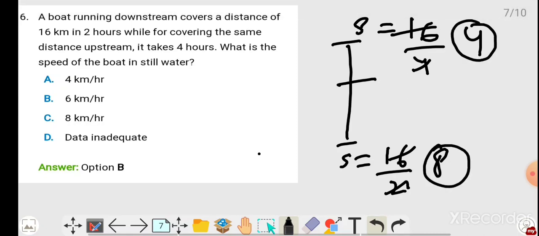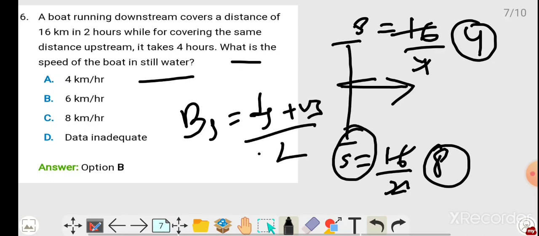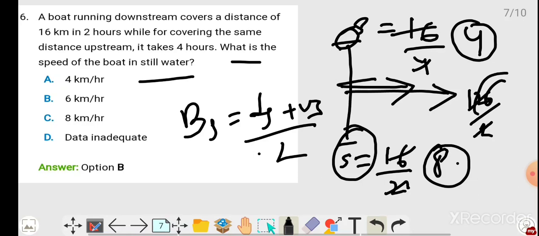We can get easily this boat speed. They have asked what is the speed of the boat. Boat speed always equals downstream speed plus upstream speed by 2, or you can remember: this is on bottom, this is on top, so the middle value is always the boat speed. So 8 plus 4 is 12 by 2, which is 6 km per hour, our answer. So option B is our answer, 6 km per hour.